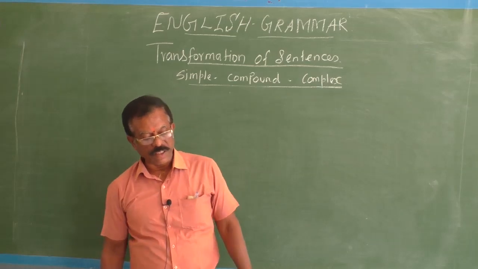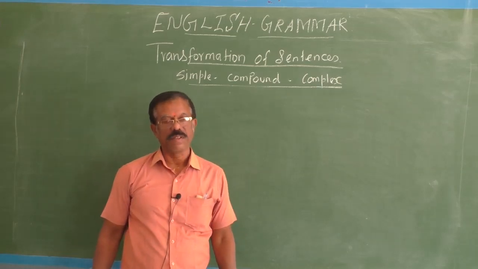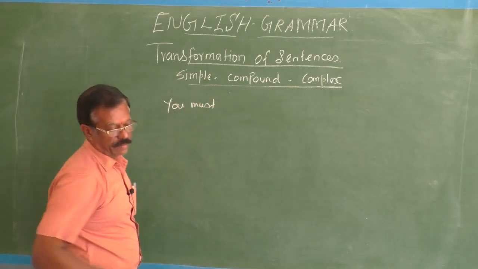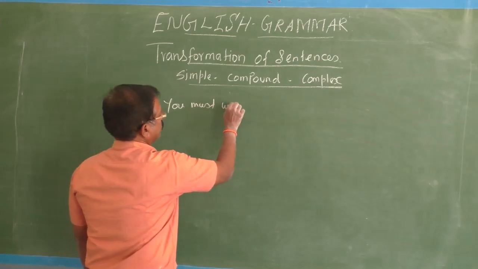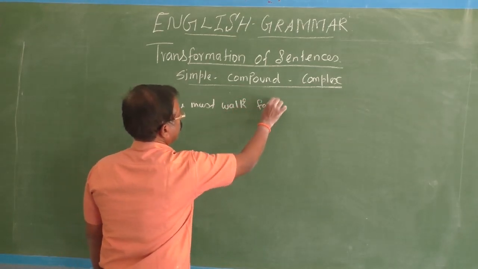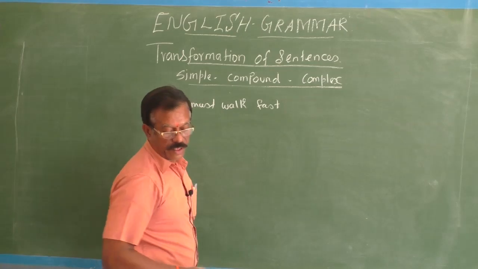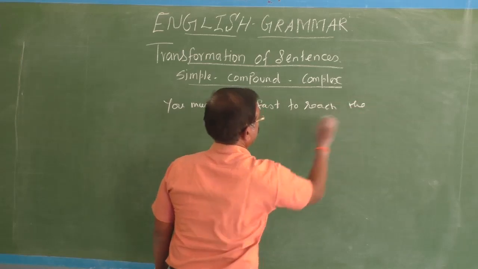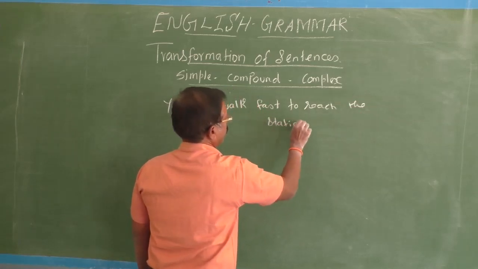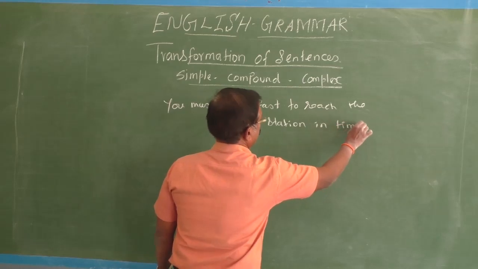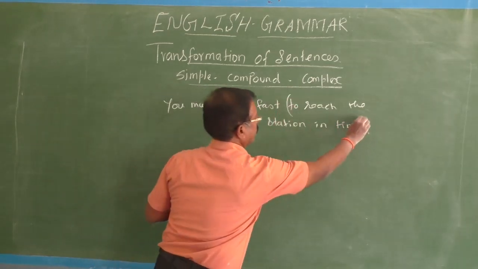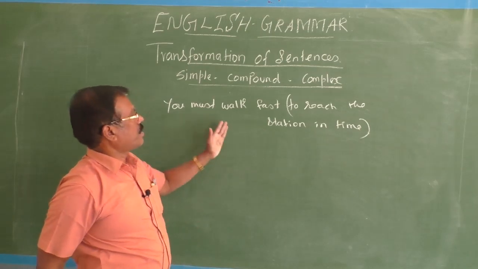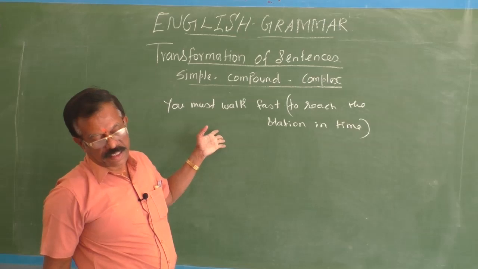You must walk fast to reach the station in time. A different example. See, you must walk fast to reach the station in time. So you must walk fast. Here, to reach the station is an infinitive phrase. Okay. So you must walk fast is the main clause. So the given sentence is a simple sentence.